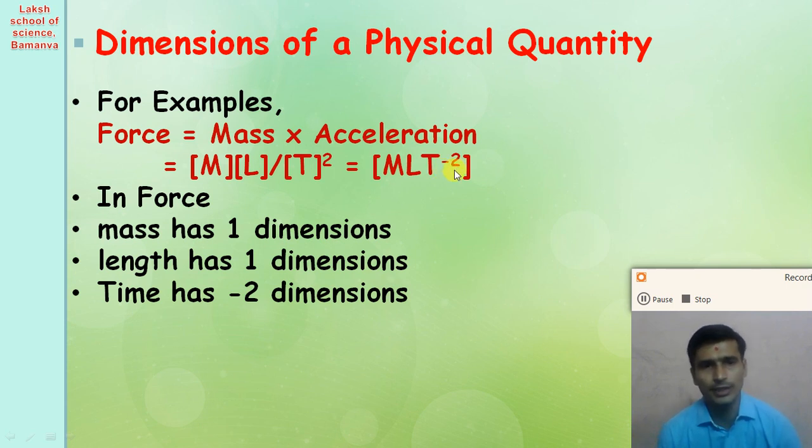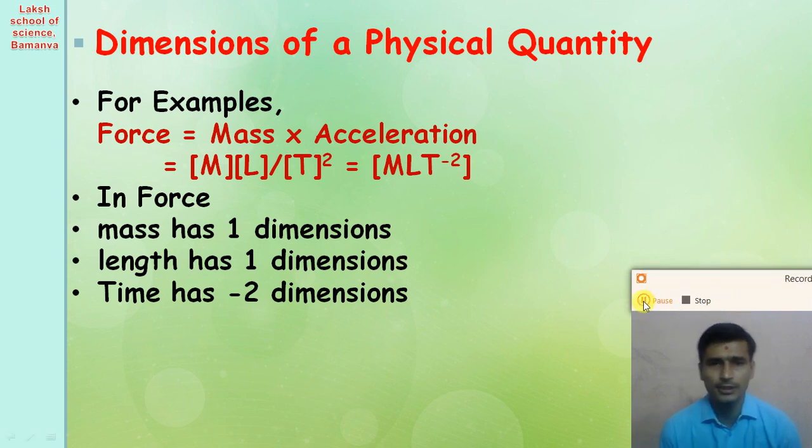So dear student, understand what the dimension of the fundamental physical quantity is: the power of M, L, T. The power of mass, power of length, and power of time is called the dimension of mass, dimension of length, and dimension of time in the derived physical quantity.